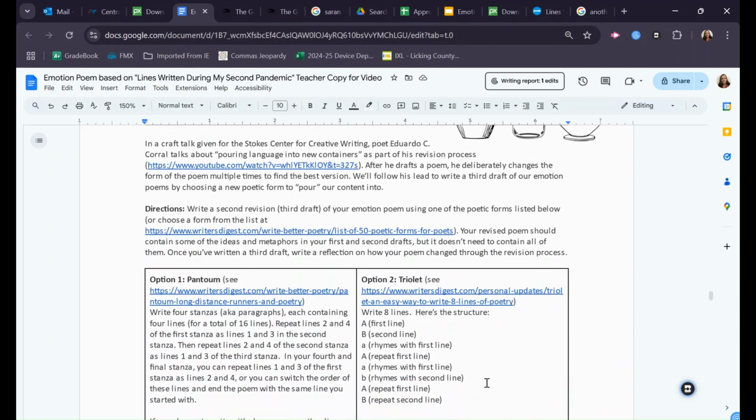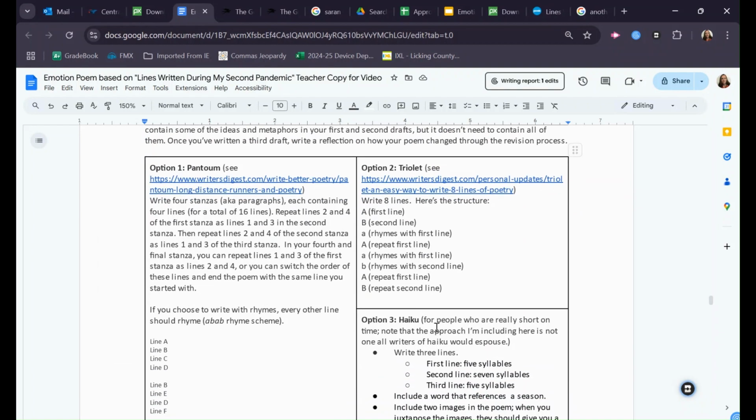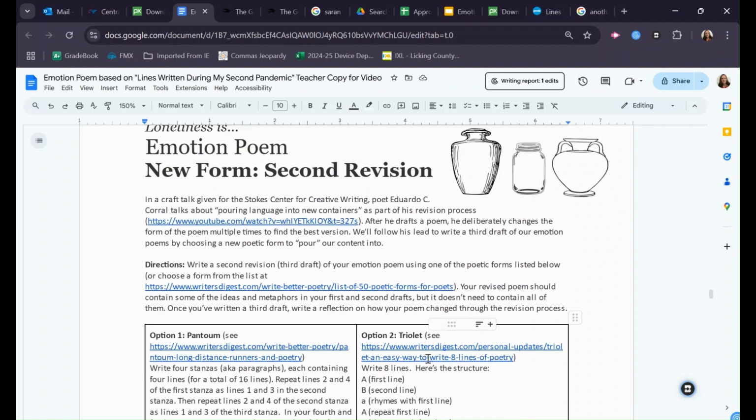On the handout I've given you, I've got some options for you to look at. So there's the pantoum, the triolet, the haiku. I put the haiku in there as a short one, although I assume you've probably done those before. I've also linked to a list with several different poetic forms, and you can look through this list and find some really interesting and fun ones. You might try the golden shovel. That's a good one. And you'll see some examples there for each of those.